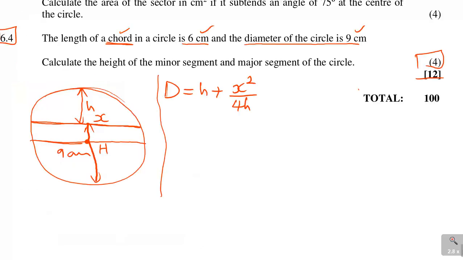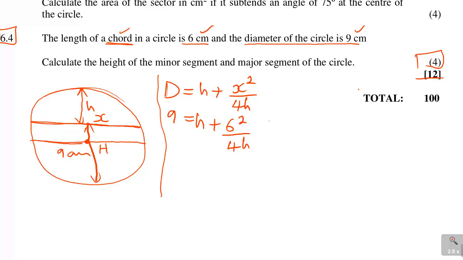So now let's look at what we're given. It says calculate the height of the minor segment and the major segment. They gave us the diameter, 9 centimeters, and the length of the chord is 6. So we have h plus x squared, in this case 6 squared over 4h. Remember, we're looking for the height of the minor and major segment.